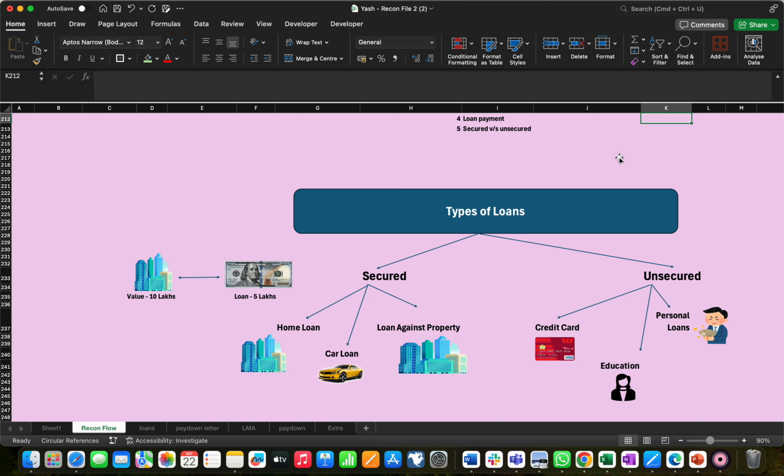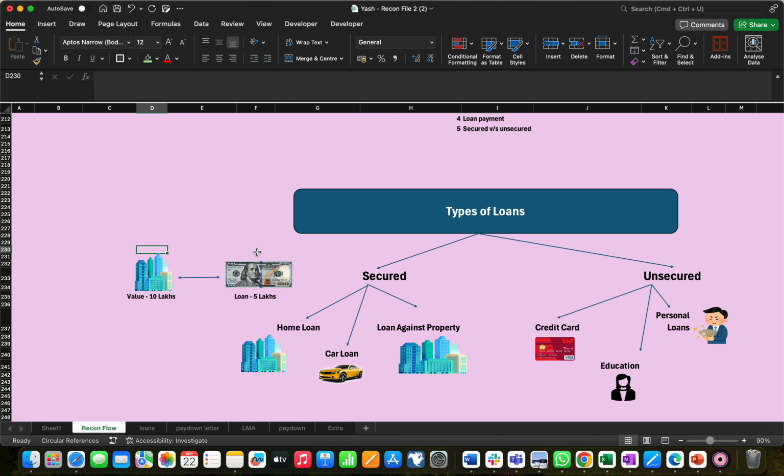Take the example of a secured loan. We have a note example, and beside that a building. In a secured loan, if you want an amount of 5 lakh, we have to collateralize, we have to give something to the bank or financial institution to take the loan.